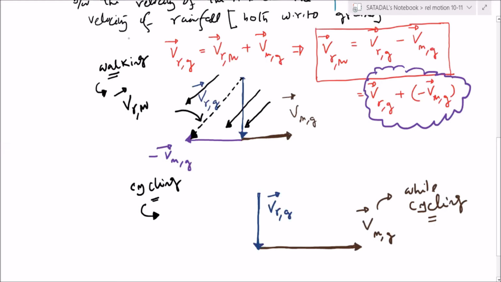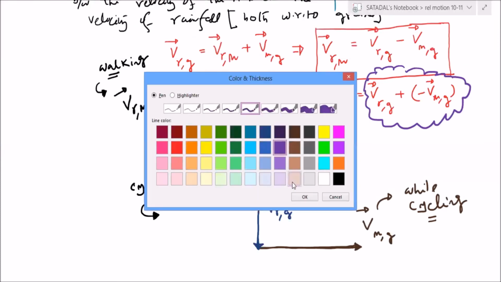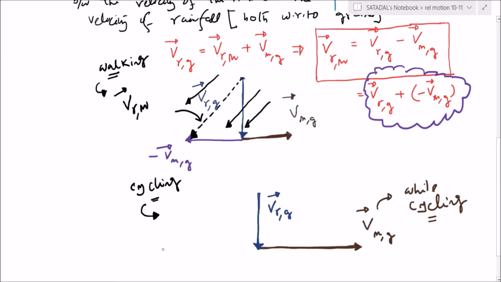Right? What I have to take here? I have to take minus of that vector now. I have already seen. So this is going to be minus velocity of the man with respect to ground.